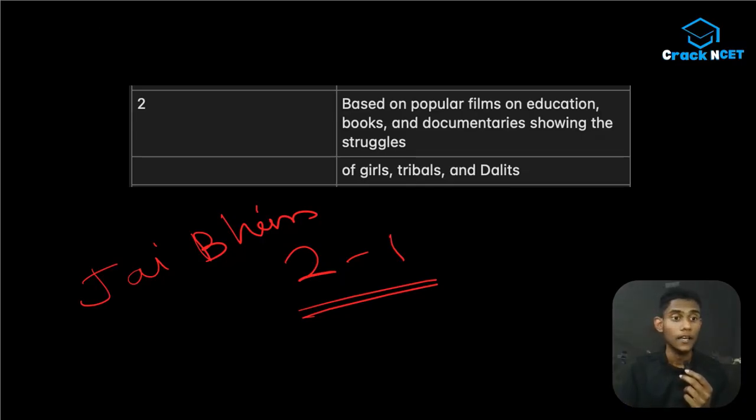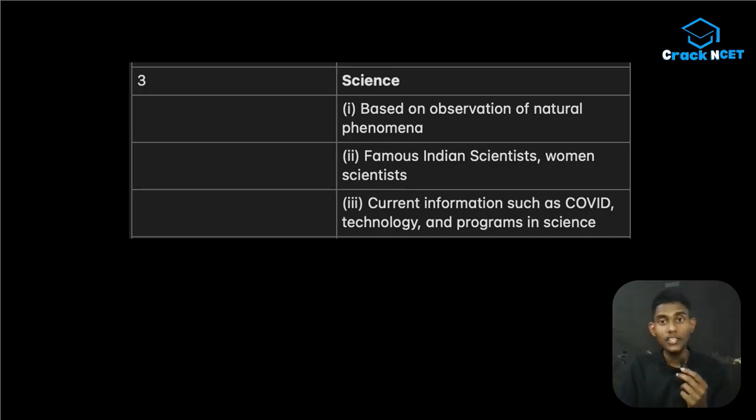In the next unit you are having science. इसमें 3 subtopics हैं, based on observation of natural phenomena, famous Indian scientists, women scientists, then current information such as COVID. Actually this is a whole syllabus, that's why they are saying current information such as COVID. Okay, technology and programs in science. इसमें क्या क्या पूछ सकता है? One question about Indian scientists will definitely come.